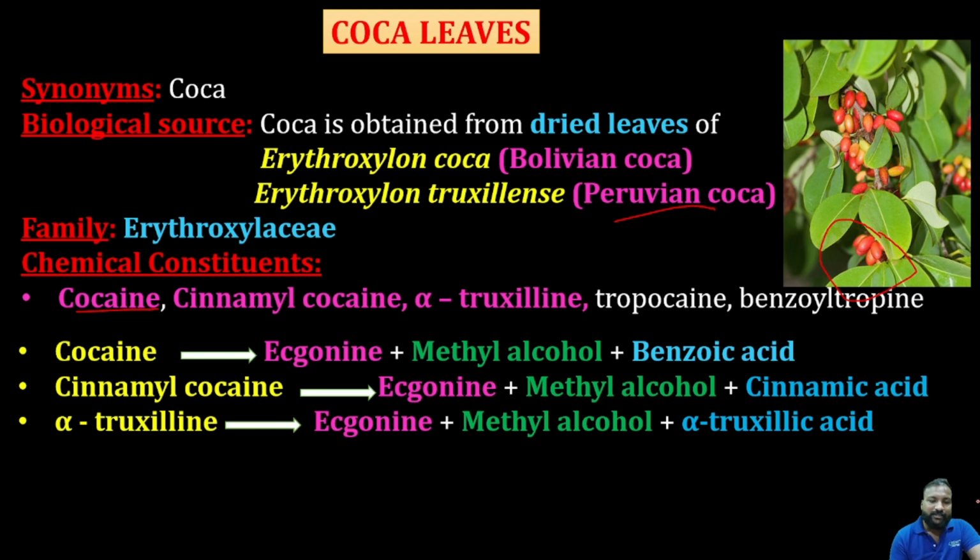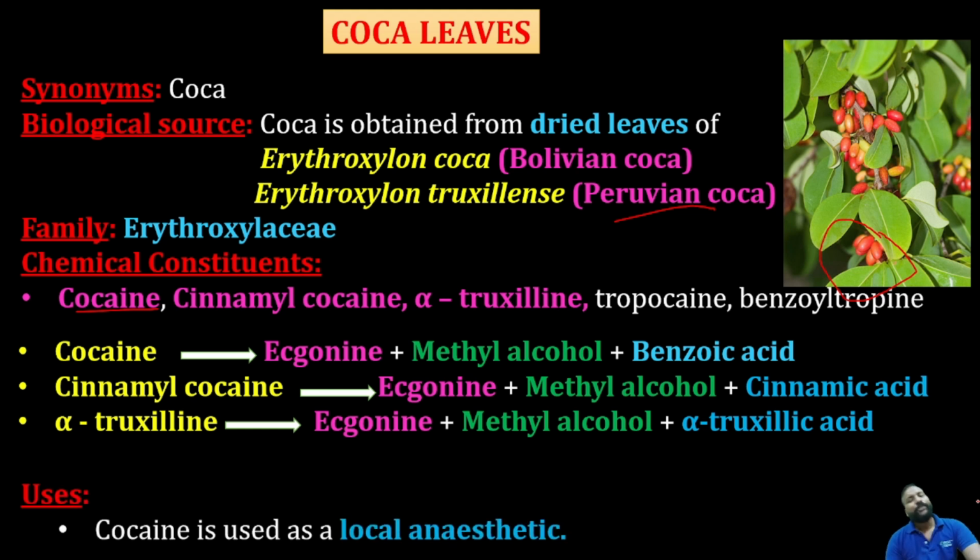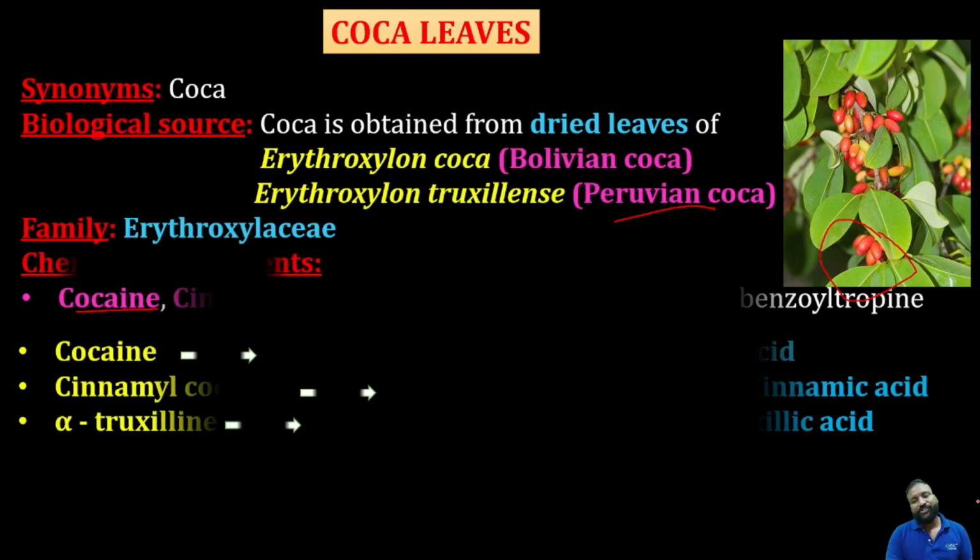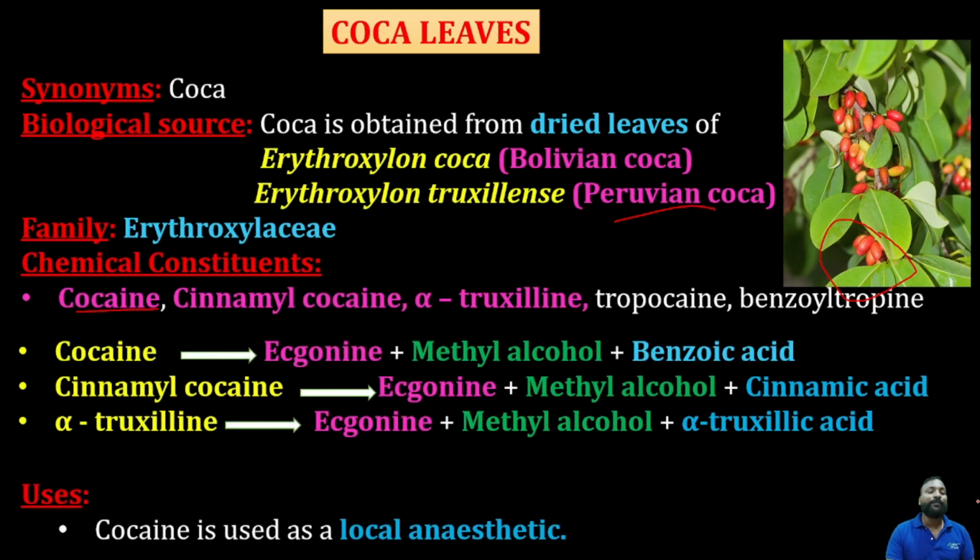Now, what are the uses of coca? Coca is a local anesthetic, my dear students. So this is about today's session. We have seen coca and also Duboisia, Datura, Atropa, Stramonium, Hyoscyamus and Belladonna, and also the pyridine alkaloids.